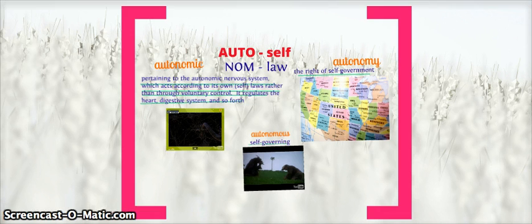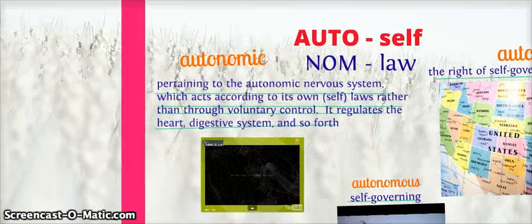We have the root auto meaning self, and the root nom meaning law. Again, 3 words that are related, so you gotta be kind of careful, okay? The first one is autonomic, and it's an adjective. Make sure you've highlighted and underlined, okay? Pertaining to the autonomic nervous system, which acts according to its own self-laws, rather than through voluntary control. It regulates the heart, digestive system, and so forth.